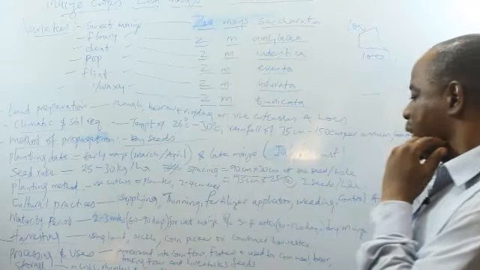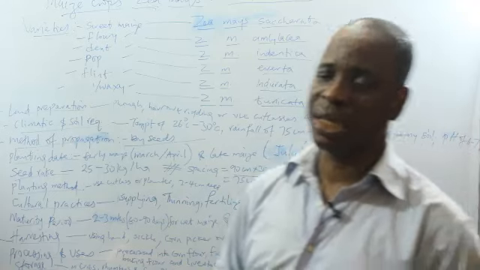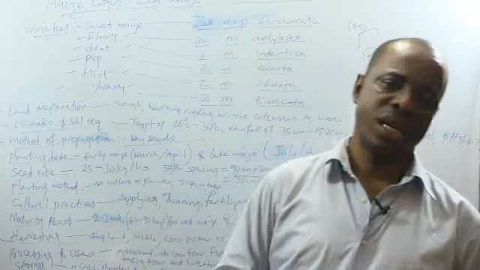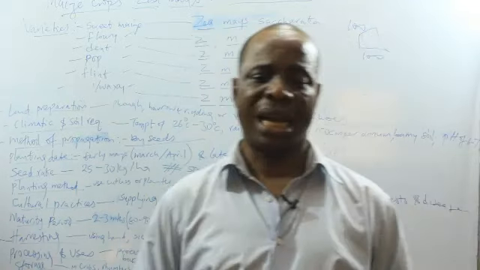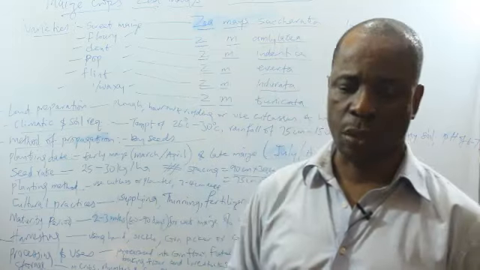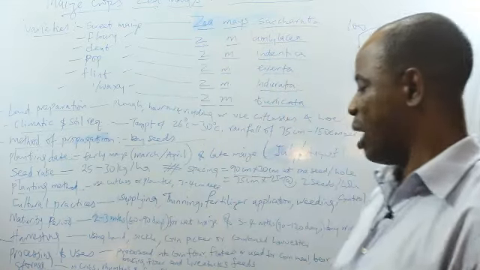Okay, now what are the pests of maize? The pests are the animals or the insects that affect the maize. We have studied crop pests and diseases. We have seen how pests can affect the productivity of crops, can increase the cost of production, can destroy the crops of the farm, etc. But what are those ones that affect maize?